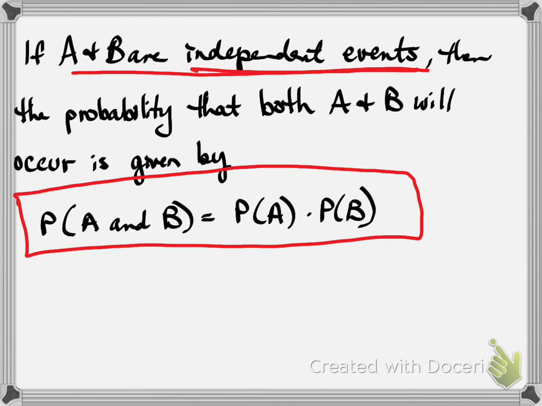An example of independent events might be rolling 2 dice and finding the probability that we roll a total of 12 with 2 six-sided dice.